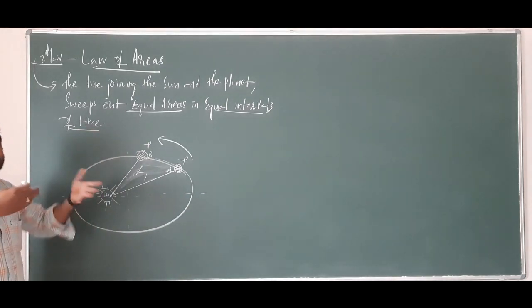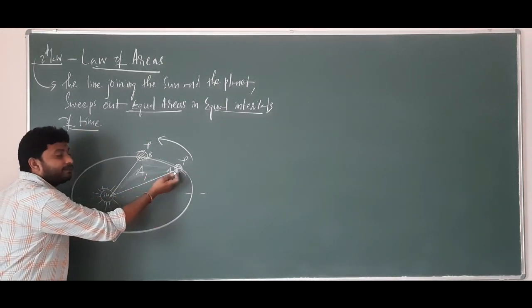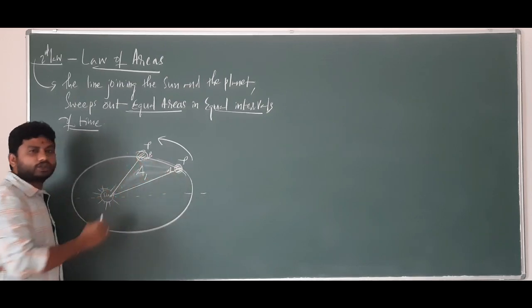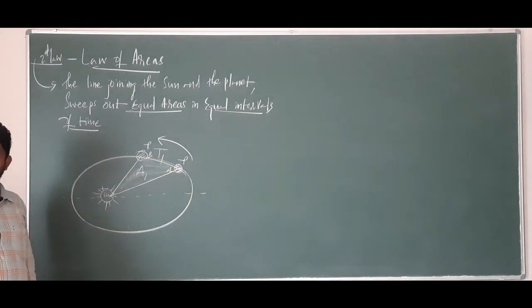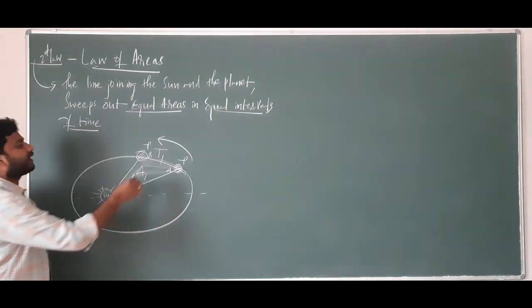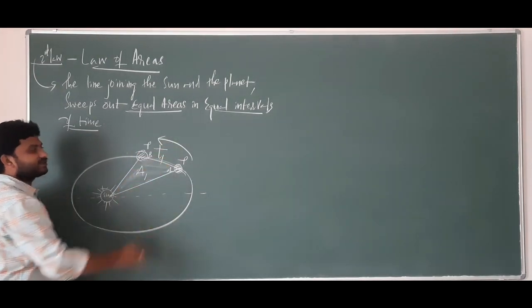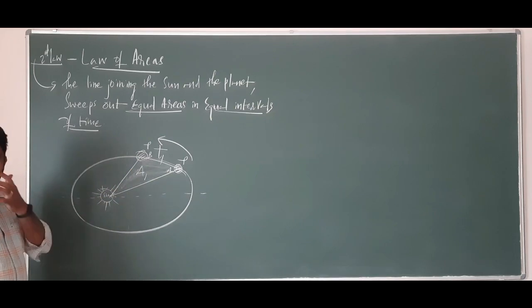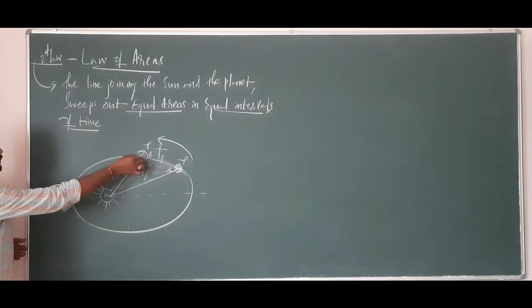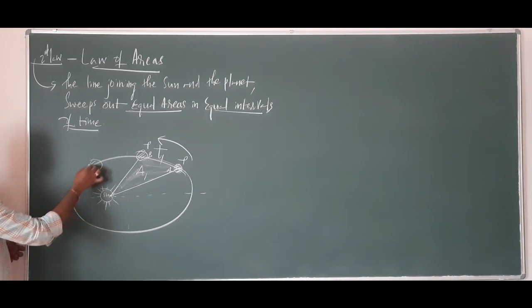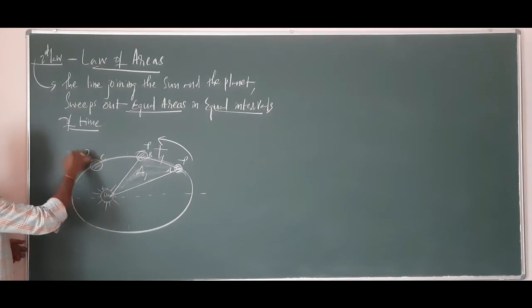Okay. So imagine the area covered is A1. In a time, there must be some time, right? There must be some time taken by this planet to move from here to here. So that is the time taken, let me write as T1. For your better understanding, small T1 is the time taken from here to here. It's the first case. Second case, after some time, the planet will be reaching here, right? So imagine that's point C and the planet B.